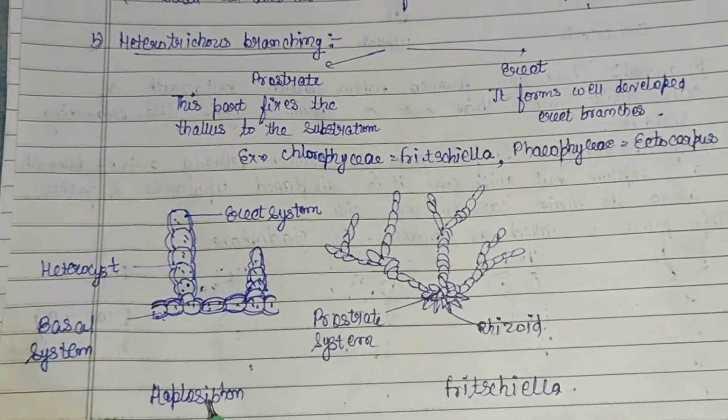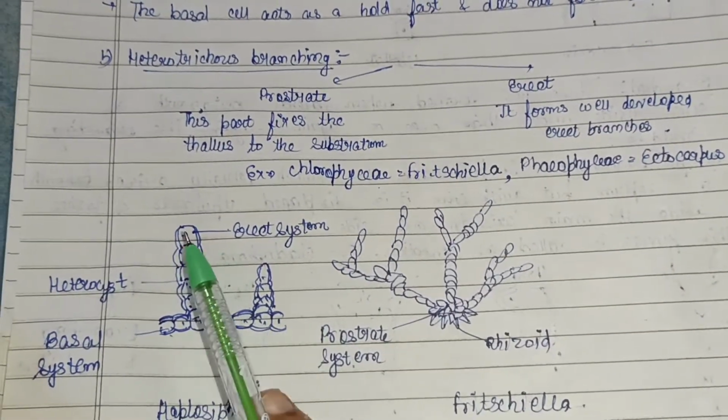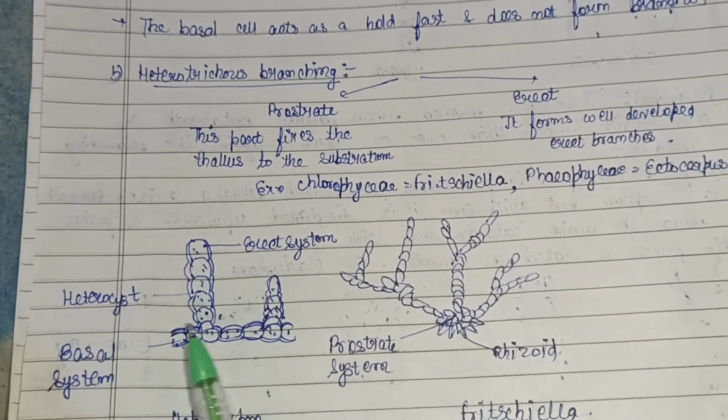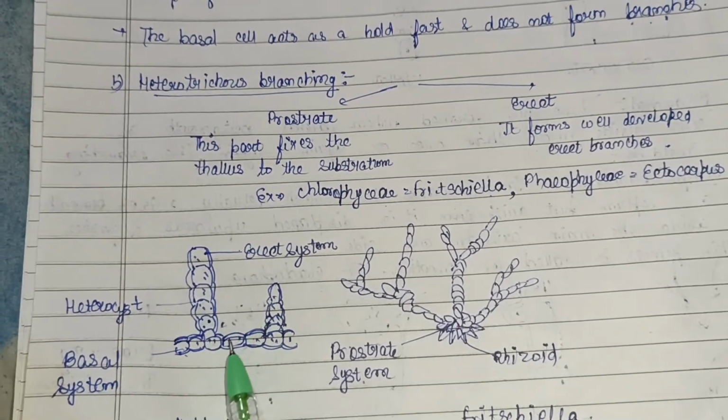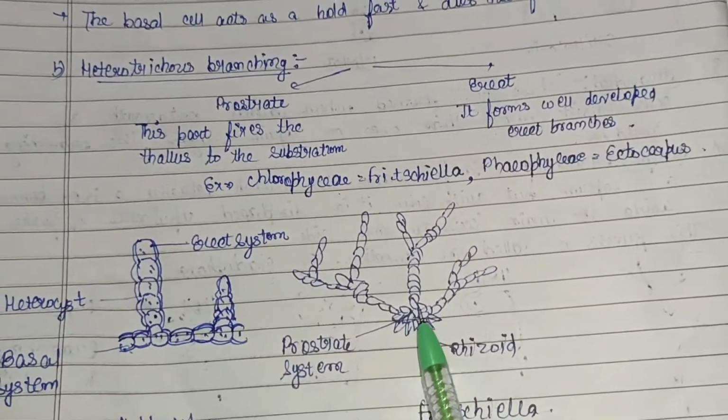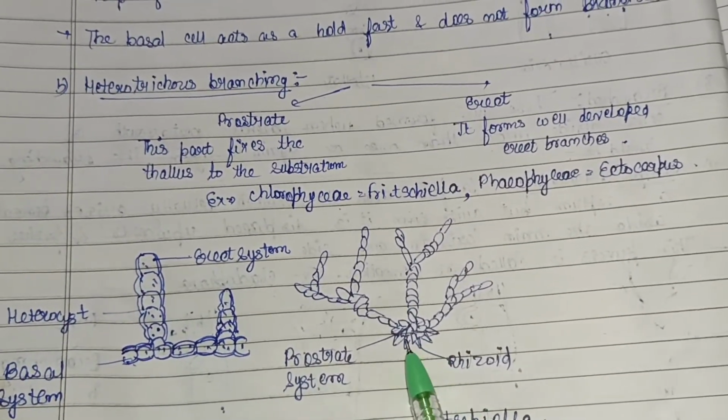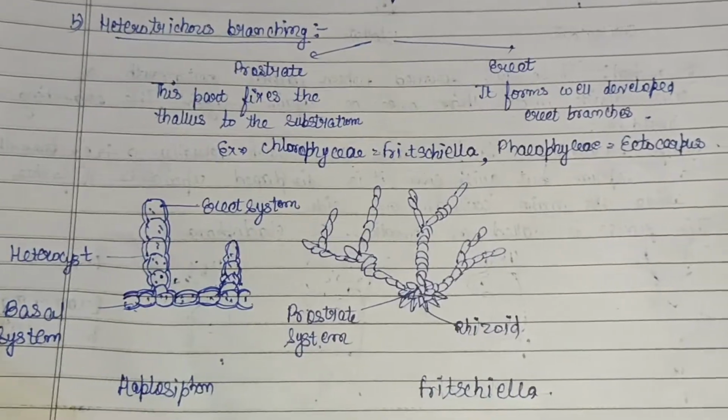So this is the diagram of Halosiphon. Here is the erect system, and this is the basal system which acts as a holdfast, and this is the prostrate system where branching is seen. These are the rhizoids in Fritschiella.